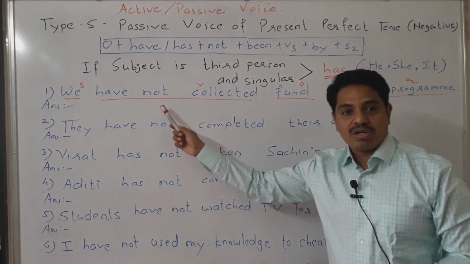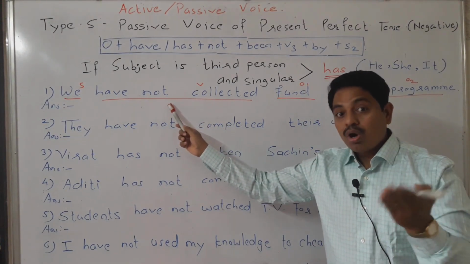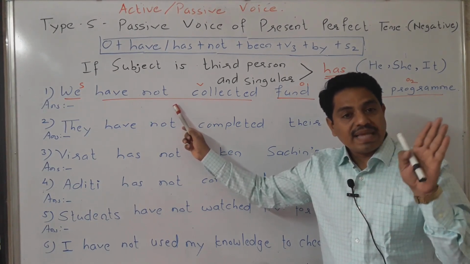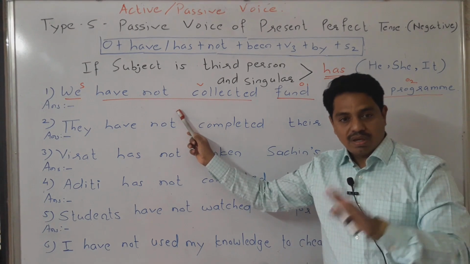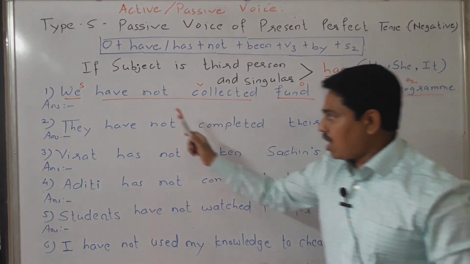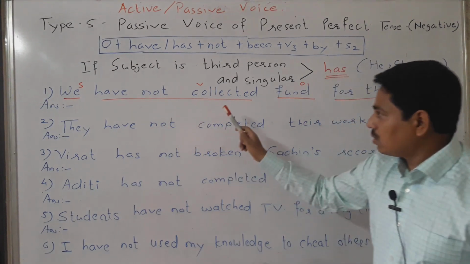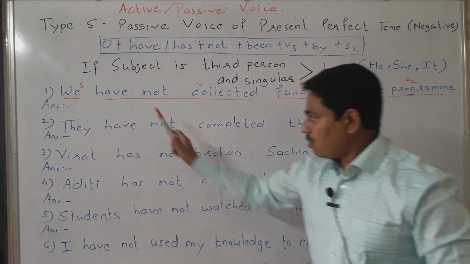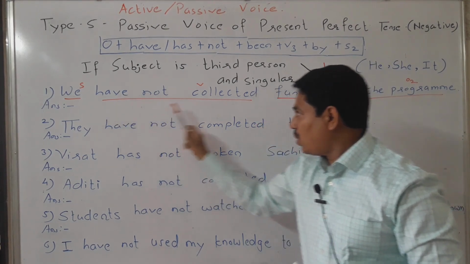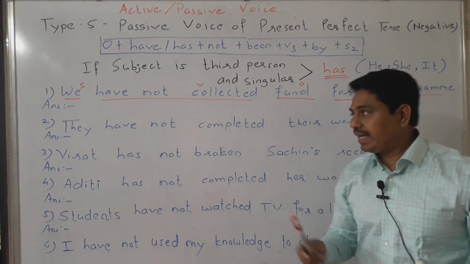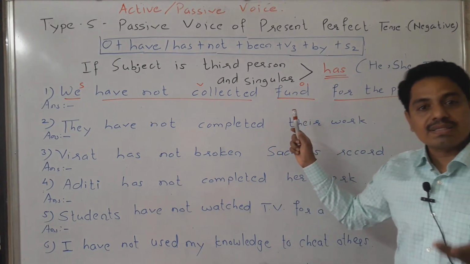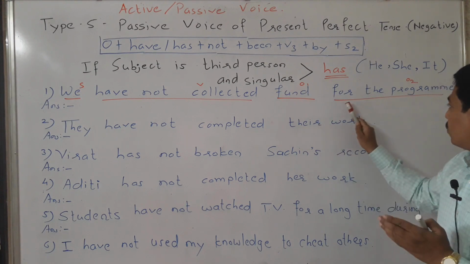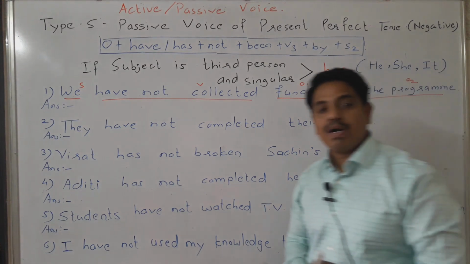If we ask questions with what or whom to the verb, the answer we get is the object. What have we not collected? Fund. So fund is object number 1, and for the program is object number 2.